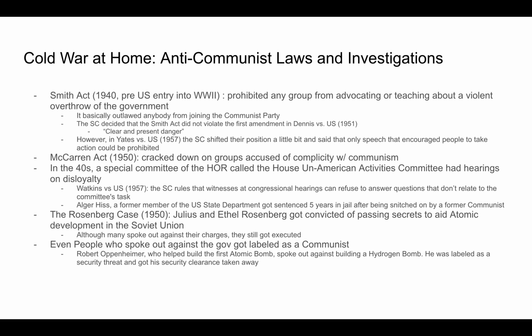Robert Oppenheimer, who helped build the first atomic bomb, spoke out against building a hydrogen bomb. He was labeled as a security threat and got his security clearance taken away.